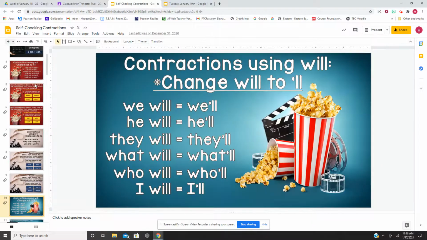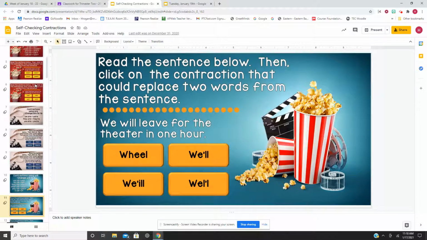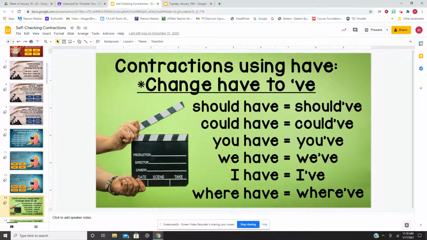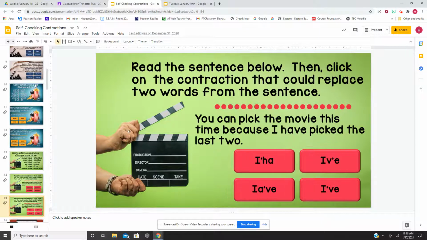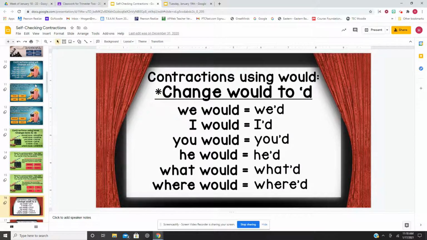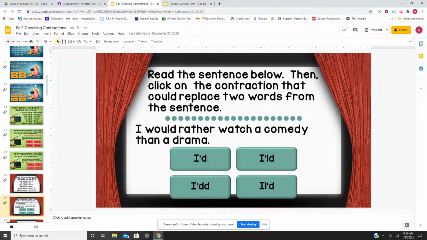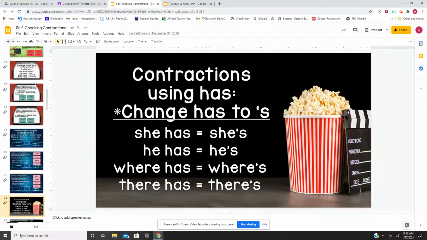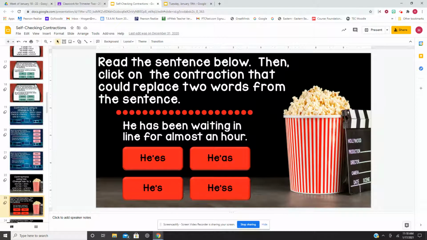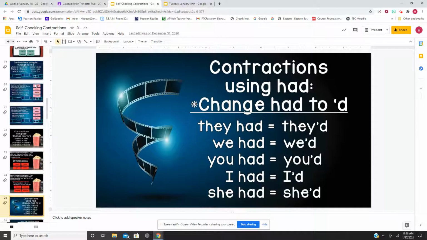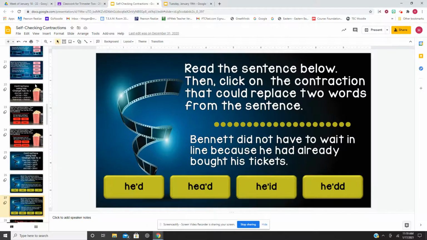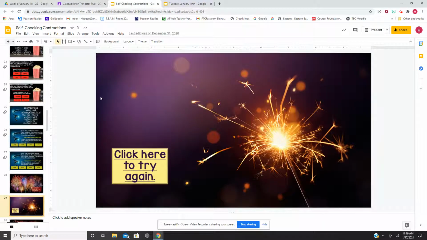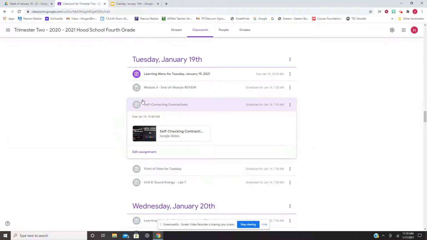Same here. Contractions using will. Change will to 'll. And you have to choose here, and then we have I'll. Should've, could've, you've, we've, I've, there, and you're doing the same thing. We'd, I'd, you'd, he'd, would, where'd. So you're going to choose those. And then here are some more. They'd, we'd, you'd, I'd. So we're going to do your Tuesday contractions.